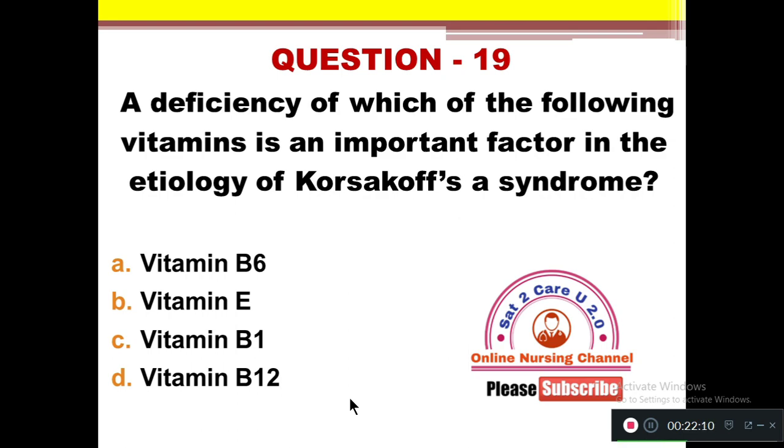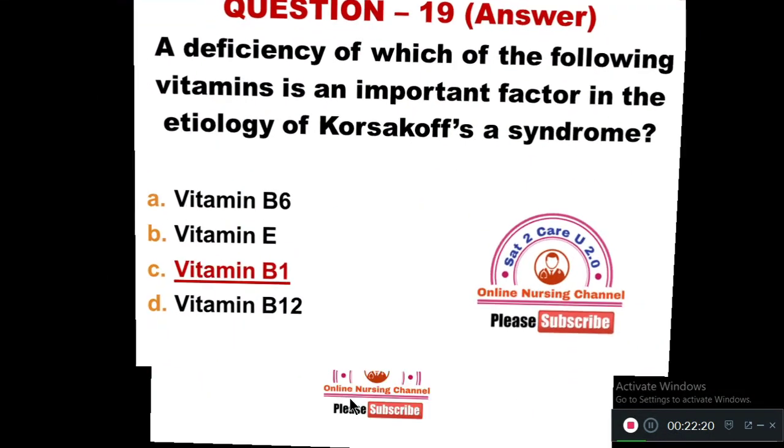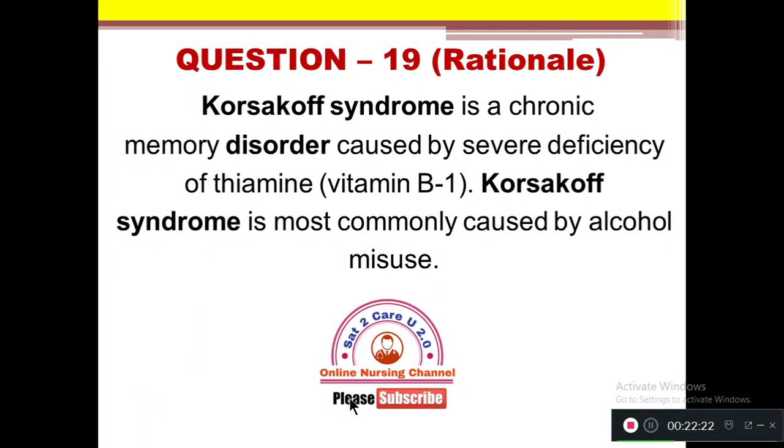One of the neurological complications of excessive intake of alcohol is Korsakoff syndrome. So which vitamin will be deficient? You all know very well. That is vitamin B1, thiamine. So Korsakoff syndrome is a chronic memory disorder caused by severe deficiency of thiamine, vitamin B1. Korsakoff syndrome is most commonly caused by excessive intake of alcohol or misuse of alcohol.